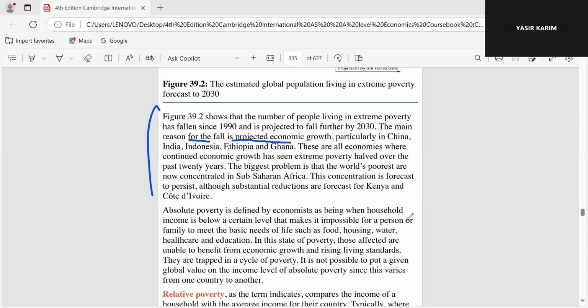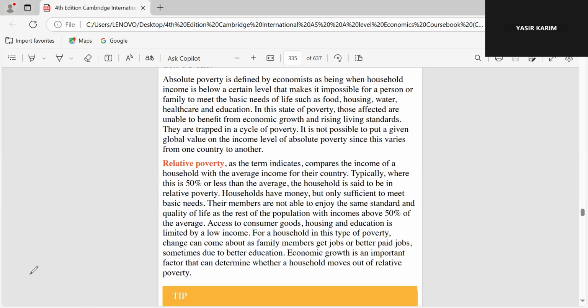Next, somewhere here he has mentioned that the biggest problem is that the world's poorest are now concentrated in sub-Saharan Africa, and this concentration is forecast to persist, although substantial reductions are forecast for Kenya and Cote d'Ivoire. So absolute poverty is defined. How is it further defined? Absolute poverty is defined by economists as being when household income is below a certain level that makes it impossible for a person or family to meet basic needs. I have already explained it.